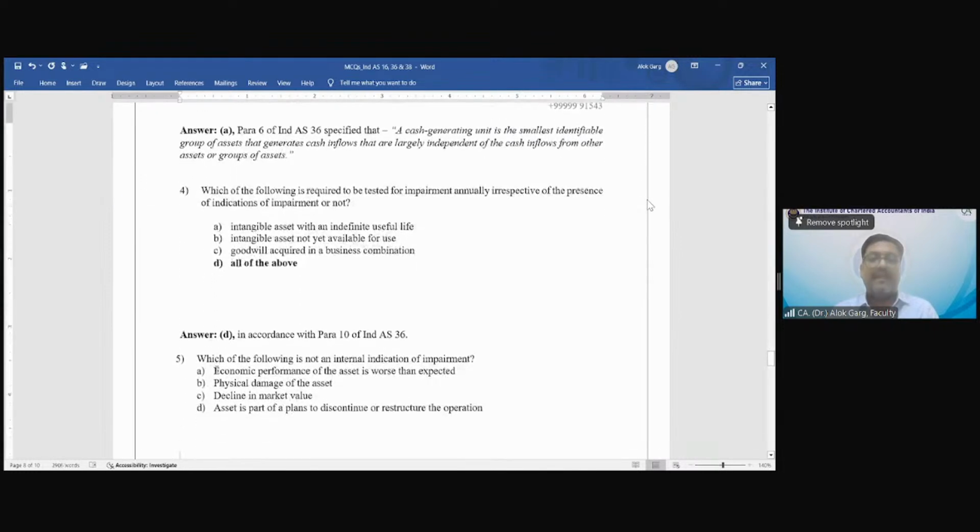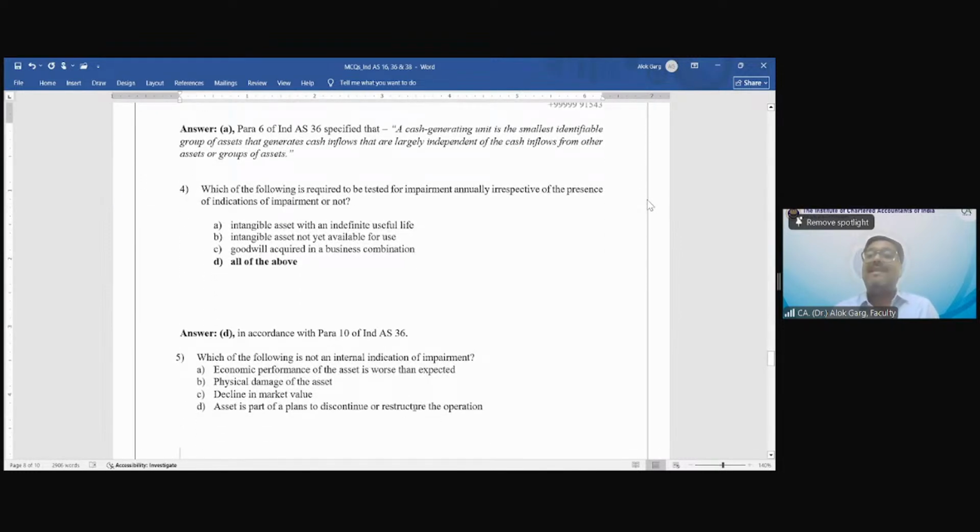Then question number 5. Which of the following is not an internal indicator of impairment? Economic performance of the asset is worse than expected. Physical damage of the asset. Decline in market value. Asset is part of a plan to discontinue or restructure the operation.